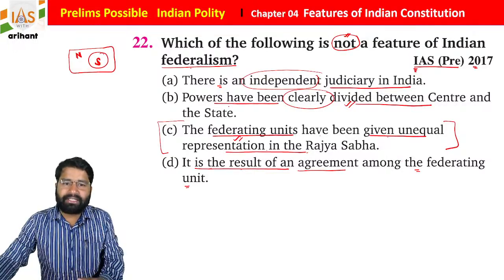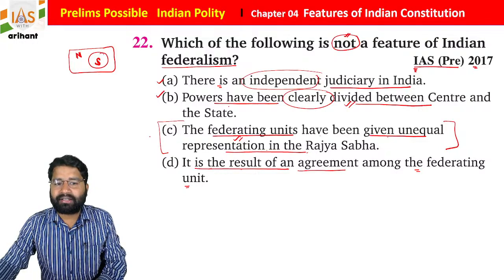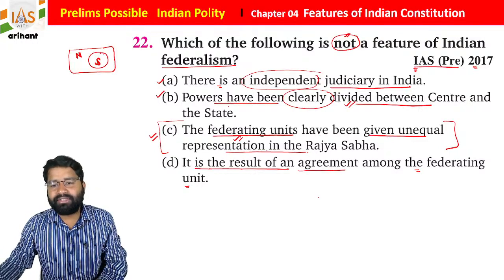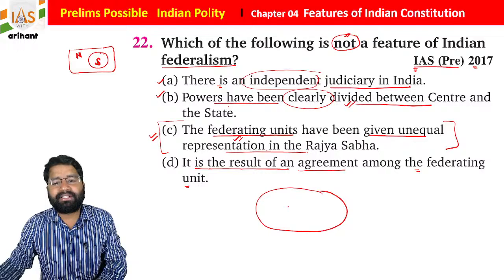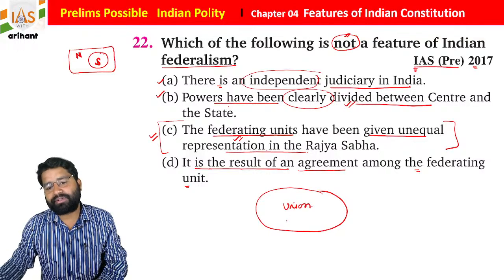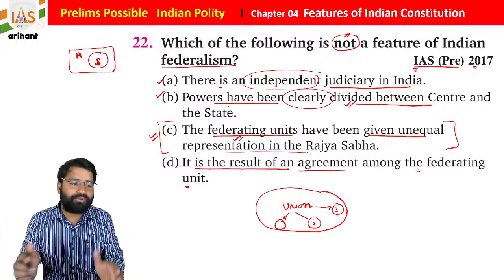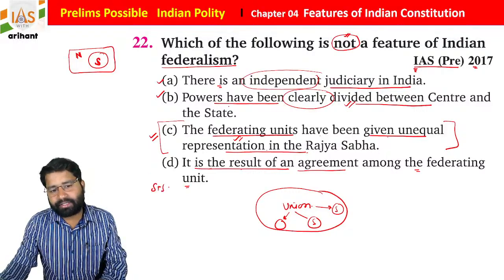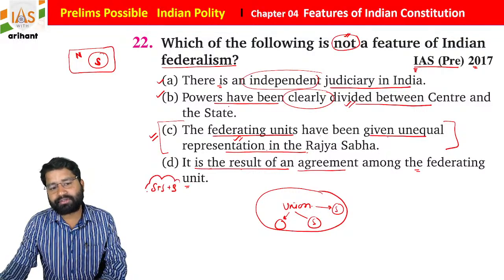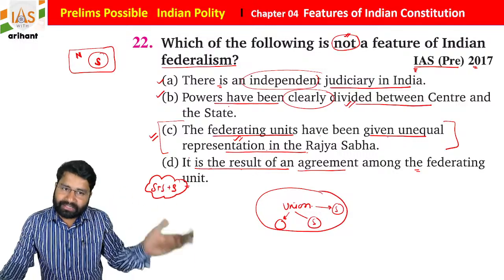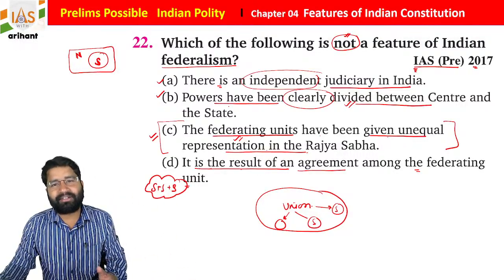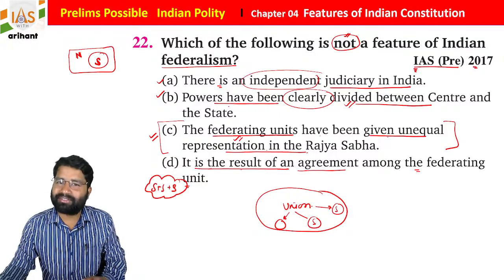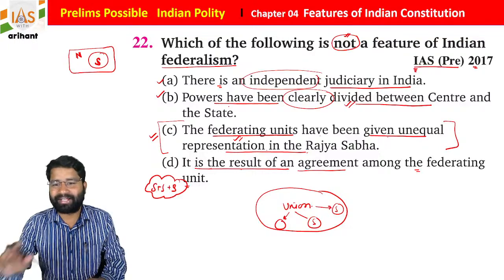So the initial three are correct, but in Indian federalism, the Union created the states, students. The Union divided the states, the Union made the states. So this is one point. But if you talk about the USA, the states came together and they created the United States, students. So the US has a different type of federalism and they are basically truly federal, and we have a different type of structure. That is also important, just try to remember it, students. I hope you are all okay.